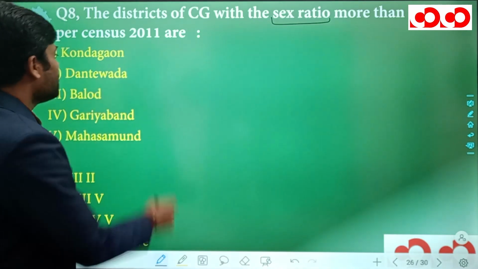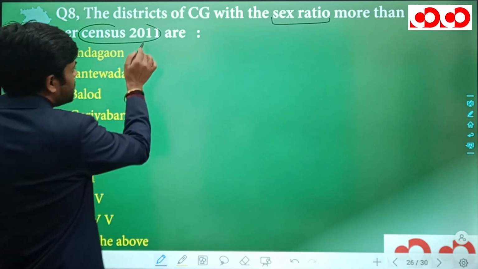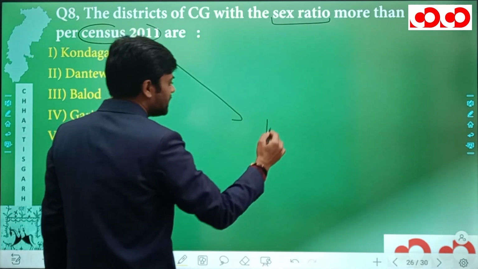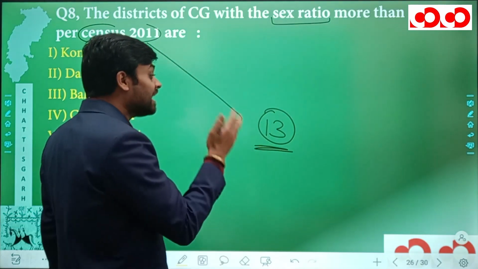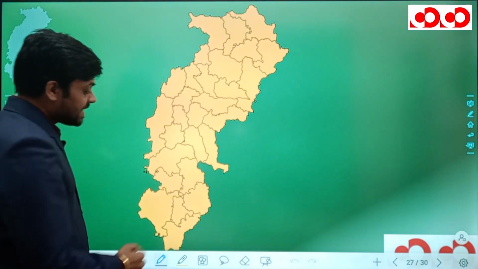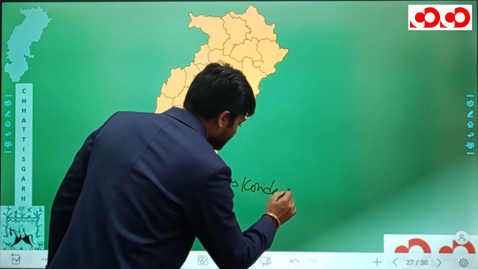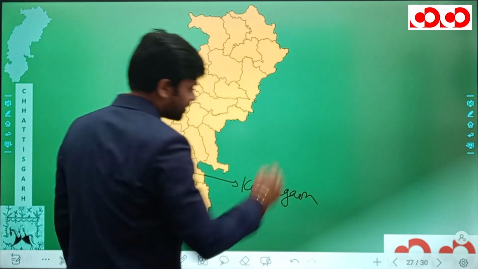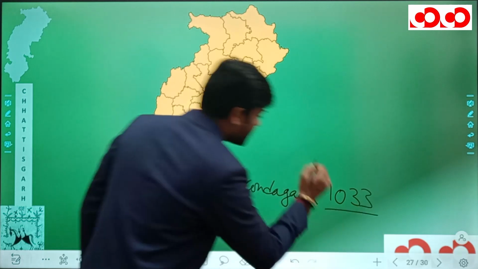So when we talk about census 2011, according to the census 2011, actually 13 districts of Chhattisgarh have a sex ratio more than 1000, and these 13 are, in the first place is this Kondagaon district. Which district? Kondagaon district. And what is the sex ratio? Sex ratio is 1033.